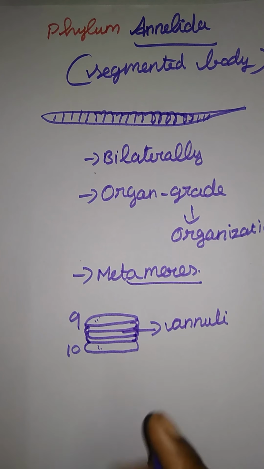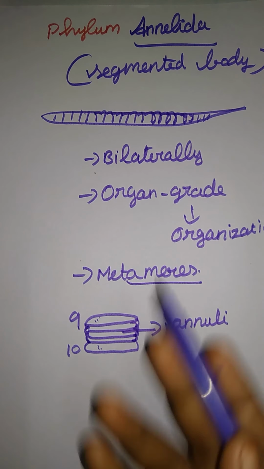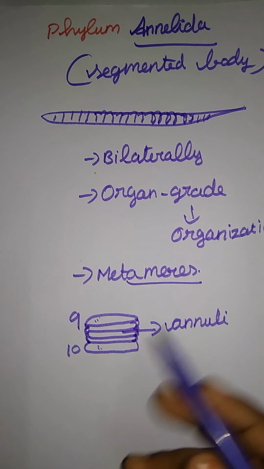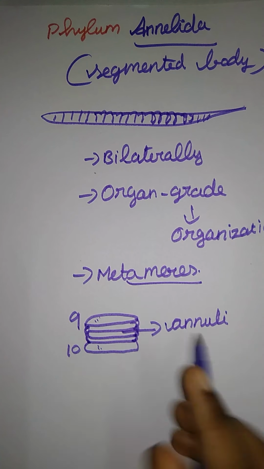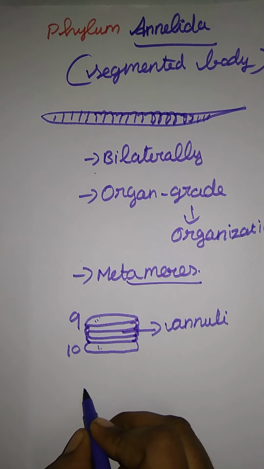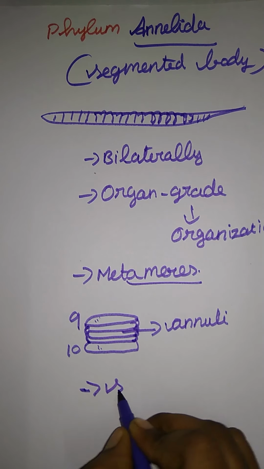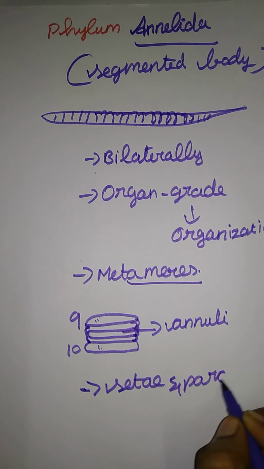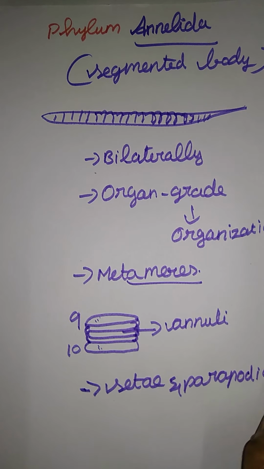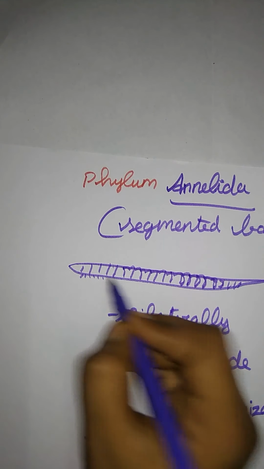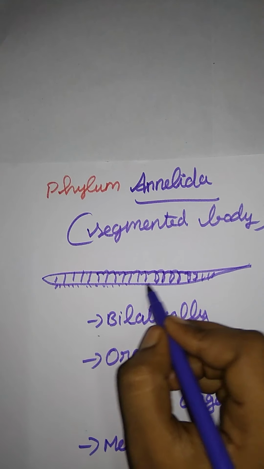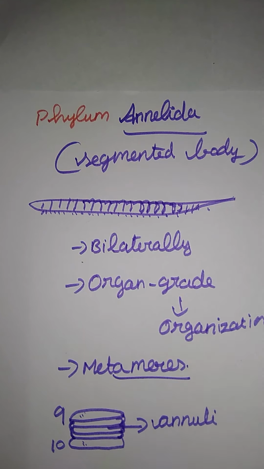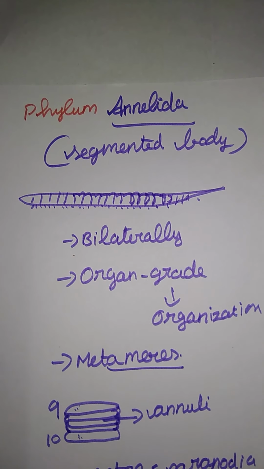And here they are covered with a moist cuticle. We already said what the cuticle is: they secrete some mucus to protect themselves from predators. Next, they have setae and parapodia as locomotory organs. What are setae and parapodia? Just like minute legs. These minute legs are present here as the locomotory organs.